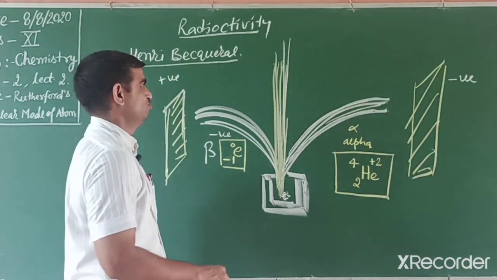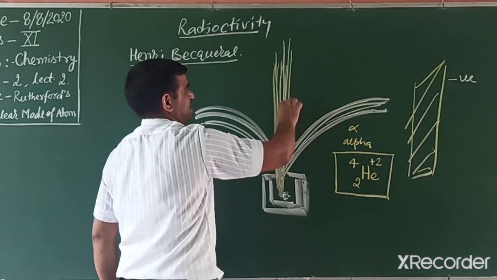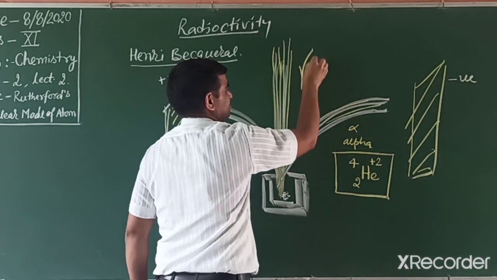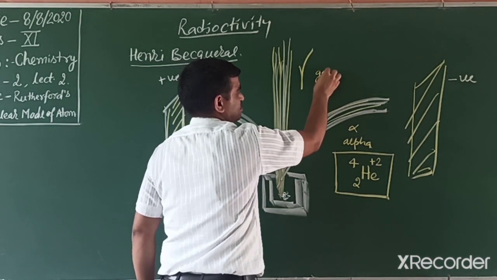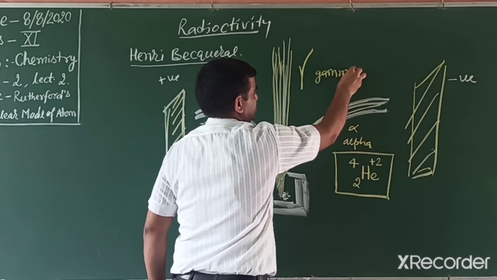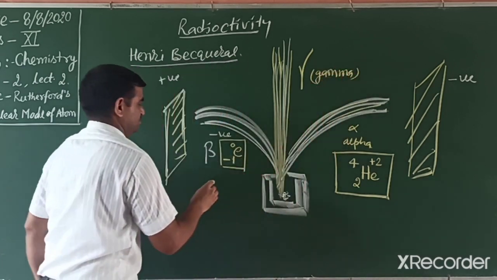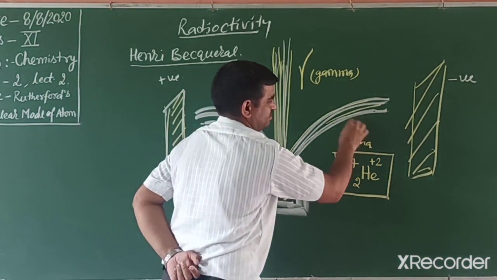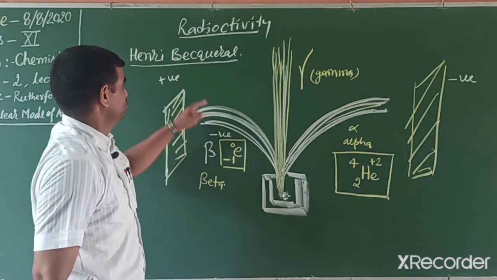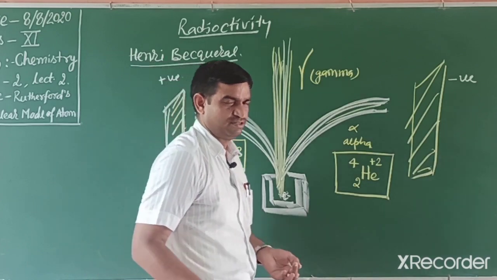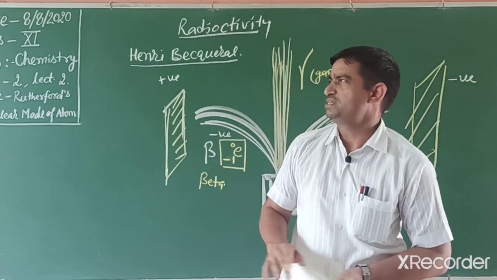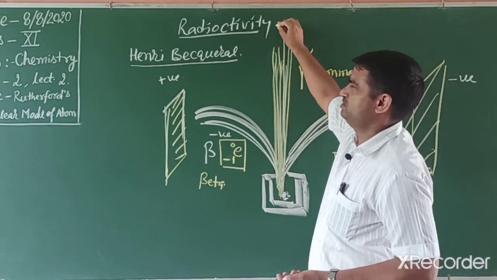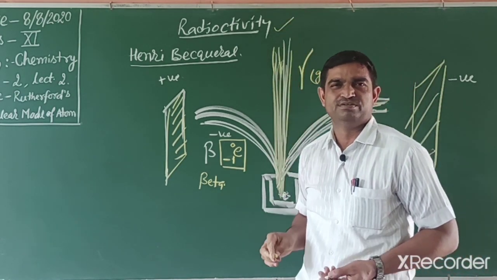And students, those radiations with no deflection are gamma. Their name is gamma radiation. This one is beta, this is alpha, those are the symbols. So this phenomenon, in which some substances release radiation continuously, is known as radioactivity, and those substances are known as radioactive substances.